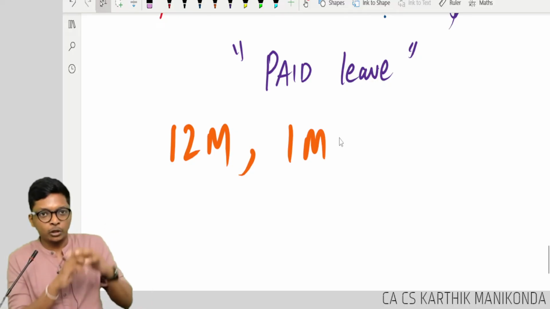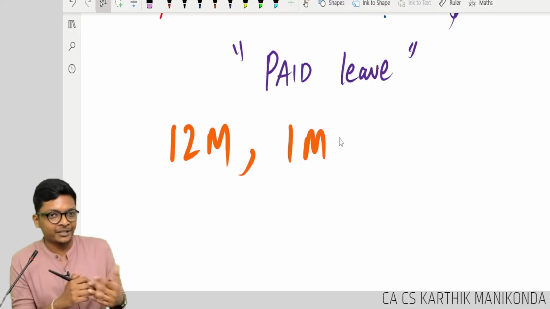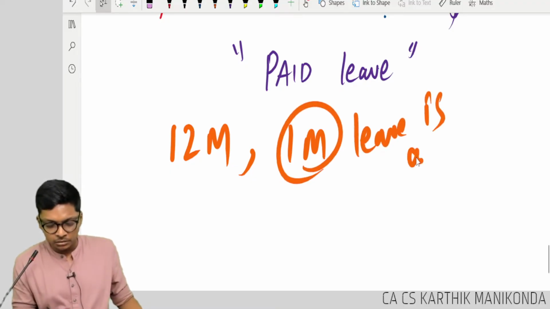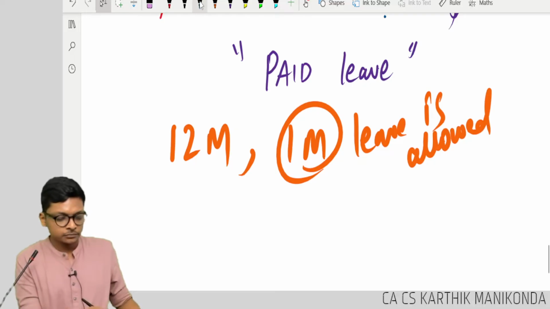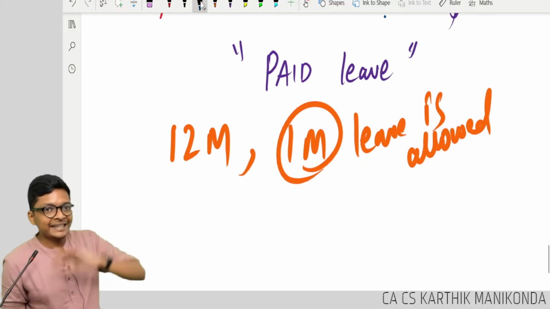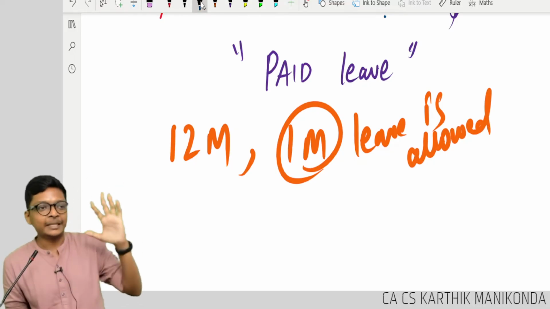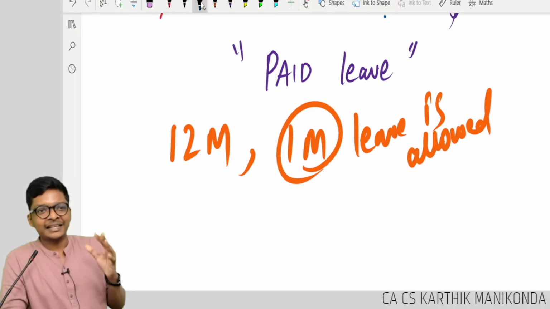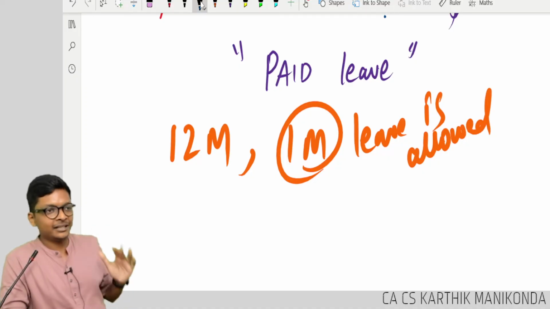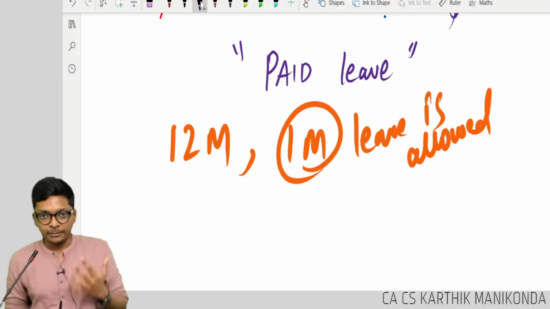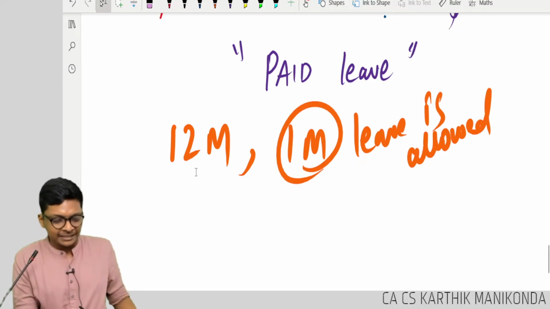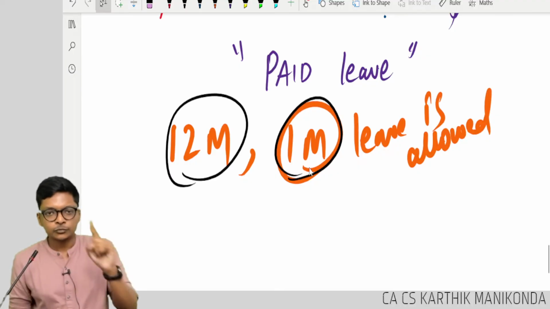You can take continuous 1 month, but all put together, all festivals, this and that put together, birthday, etc. 1 month of leave is allowed. You can take leave for any random 1 month, continuous, separate days. Most companies have it like this. They will tell 24 days, 10 days. Articles means they will tell 5 days, like that. Less for articles, but depends on the company, guys. Some companies give so much leave, some give less. Not relevant for us. In this company, Tesla, 12 months, how many months leave?